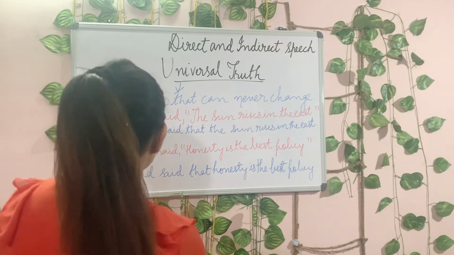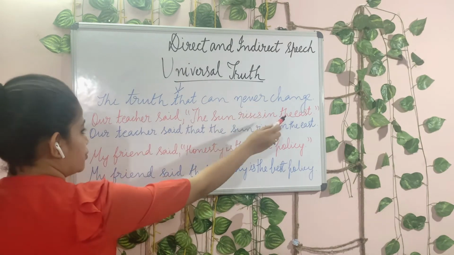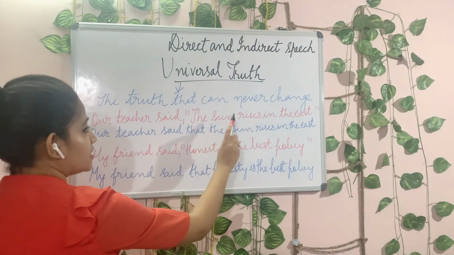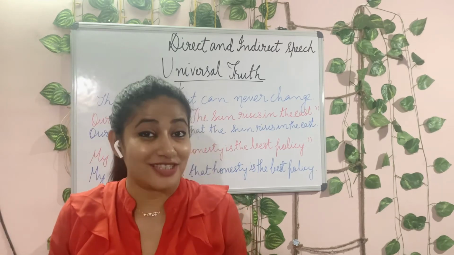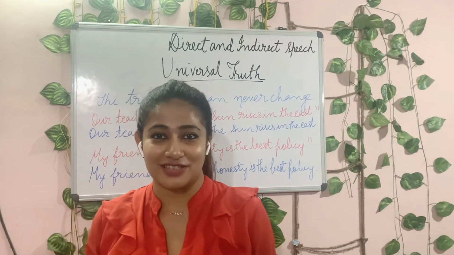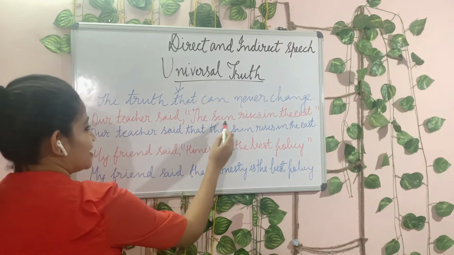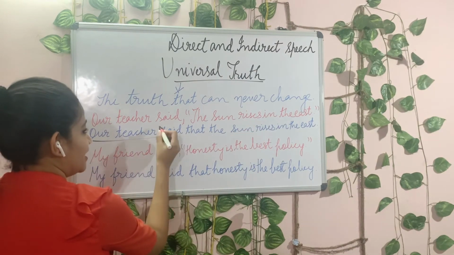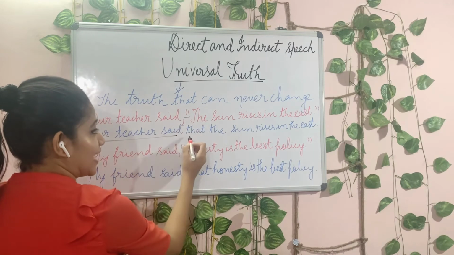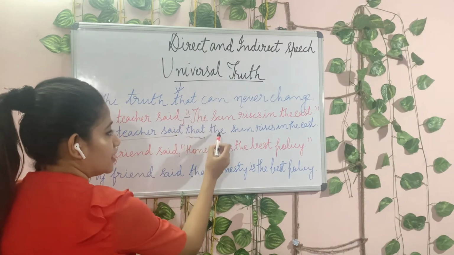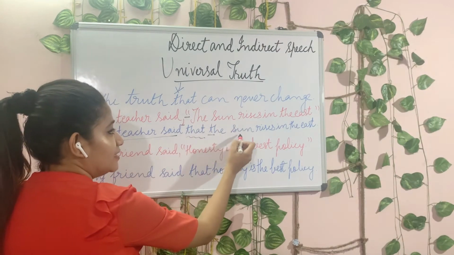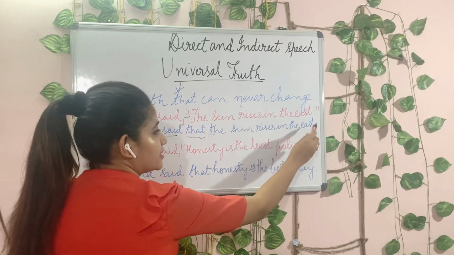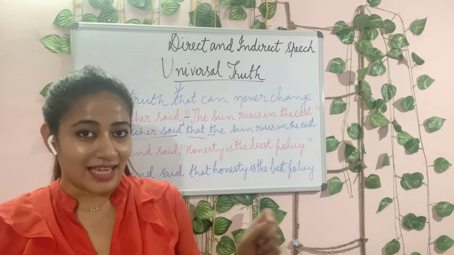For example, our teacher said, "the sun rises in the east." So the thing that the sun rises in the east, can we change it? No, it is going to rise from the east all the time. We cannot change it. So our teacher said, the same. We copy this. We remove the inverted commas and we use that. And then the comes here. The capital letter of T changes to small letter. And sun rises in the east. That's it. It is as simple as that.